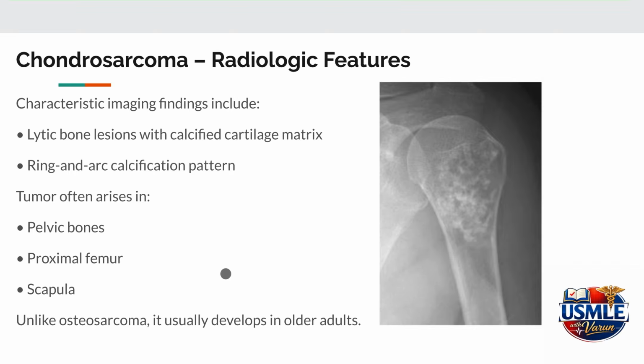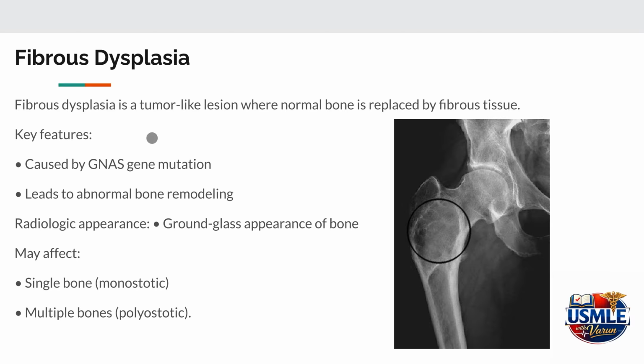Fibrous dysplasia is a tumor-like lesion rather than a true neoplasm. In this condition, normal bone is replaced by fibrous tissue due to mutations in the GNAS gene. This abnormal tissue weakens the bone and interferes with normal bone remodeling.